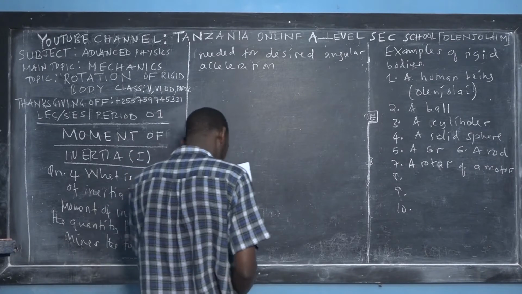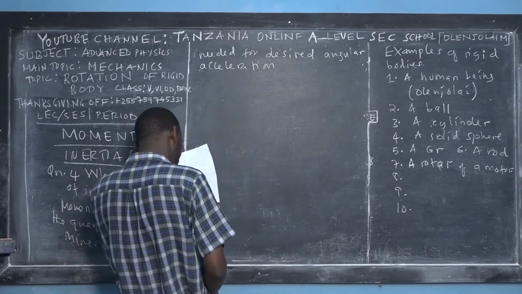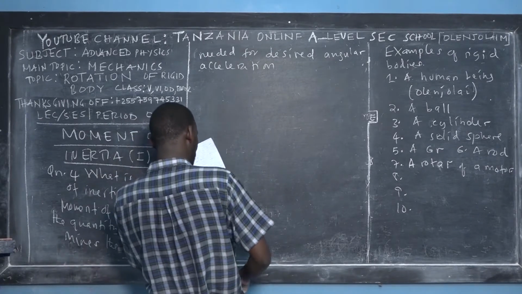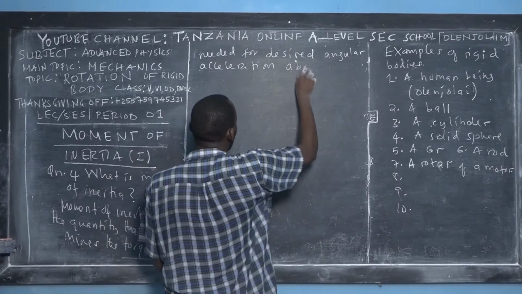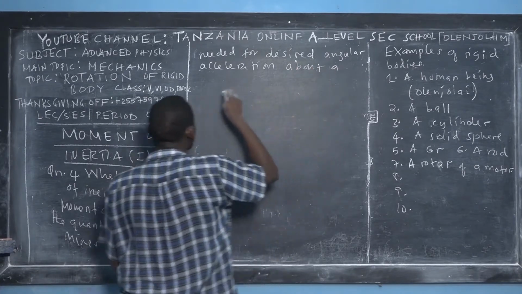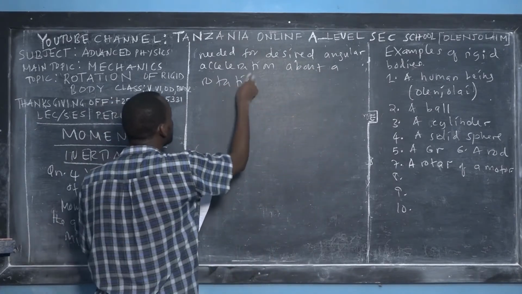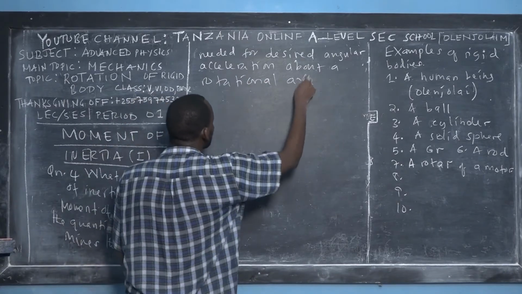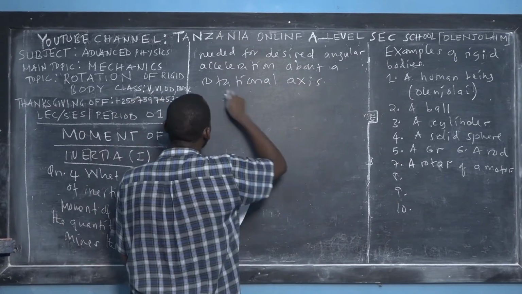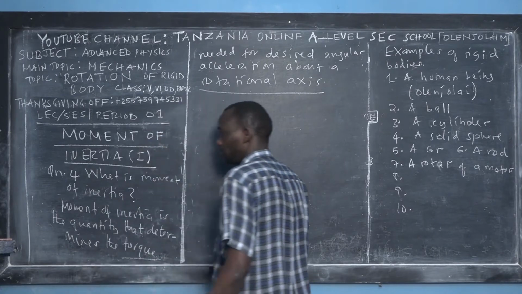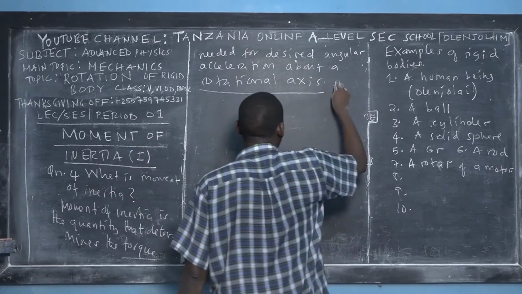Desired angular acceleration about a rotational axis. So that is the first definition.